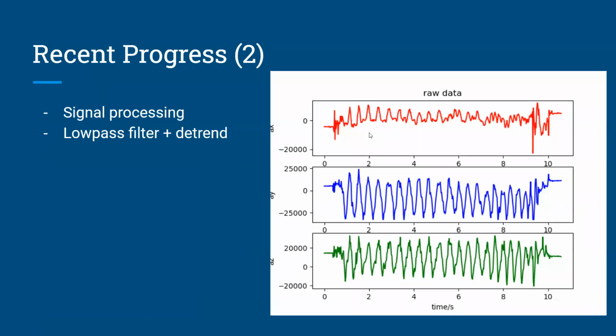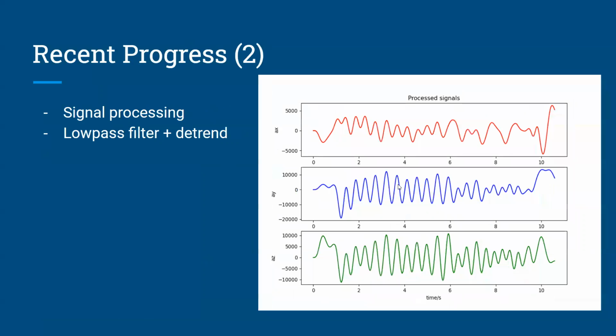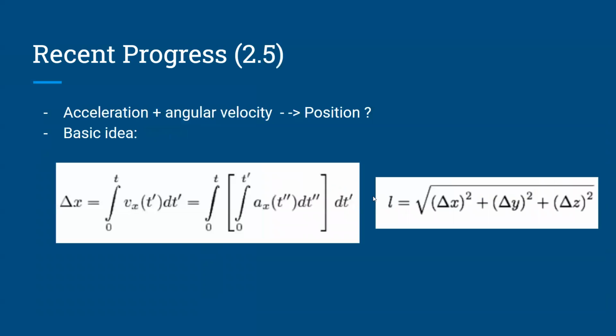The next part is about signal processing. First, I have added some basic filters to the raw signal collected by the IMU. We can see here the effect of applying a low-pass filter, which pretty much clears some noise. Next is to quantify the intensity of the acceleration data in order to make it easier to interpret. I have tried the detrending and the normalization. After that comes a difficult point.